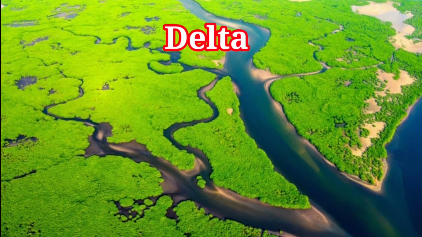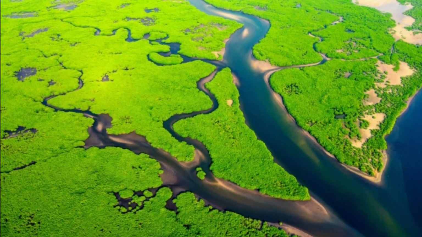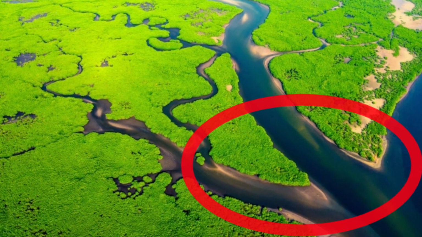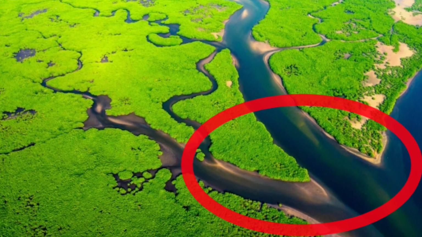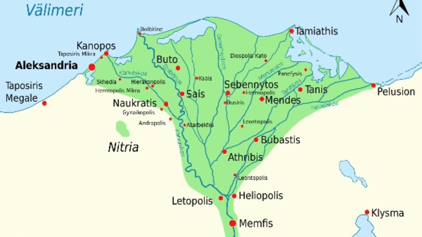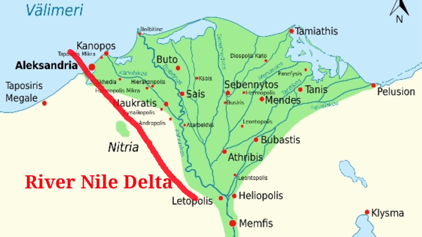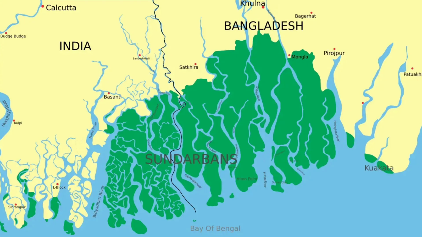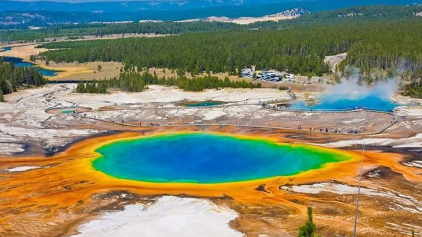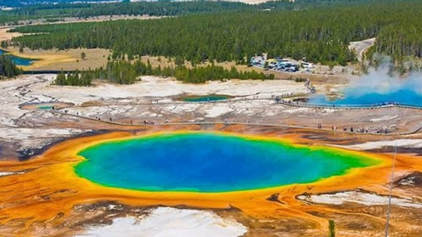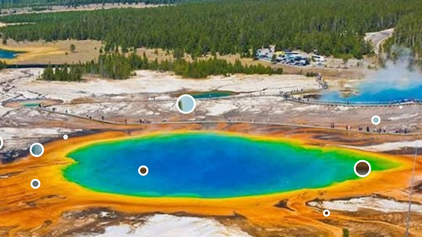Delta. A triangular-shaped low-lying area formed by the river at its mouth is called delta. Deltas have fine deposits of sediments enriched with minerals. Example, Kaveri Delta, Tamil Nadu. The Greek letter delta closely resembles the triangular delta of the river Nile. Sundarbans Delta formed by the river Ganga-Brahmaputra is the largest delta in the world. The world's best-known geyser is the Old Faithful Geyser in the Yellowstone National Park in Wyoming, USA.